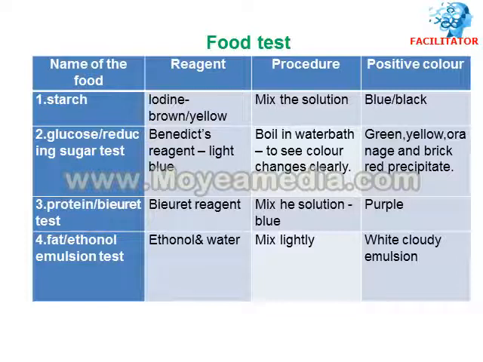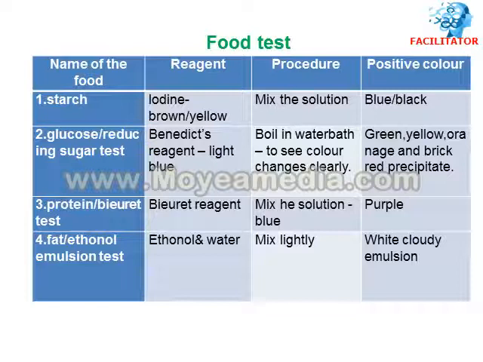When the reaction goes on between glucose and Benedict's reagent, different colors are seen in the test tube, and to see those colors clearly we keep the test tube in the hot water bath. The positive colors start from green, yellow, orange, to brick red precipitate. So there are different colors at different stages of this glucose food test.